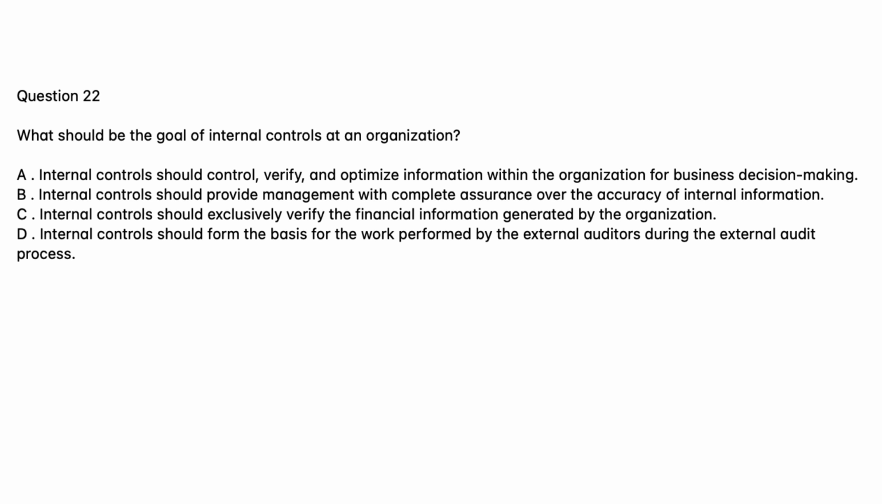Question 22. What should be the goal of internal controls at an organization? A. Internal controls should control, verify, and optimize information within the organization for business decision-making. B. Internal controls should provide management with complete assurance over the accuracy of internal information. C. Internal controls should exclusively verify the financial information generated by the organization. D. Internal controls should form the basis for the work performed by the external auditors during the external audit process.